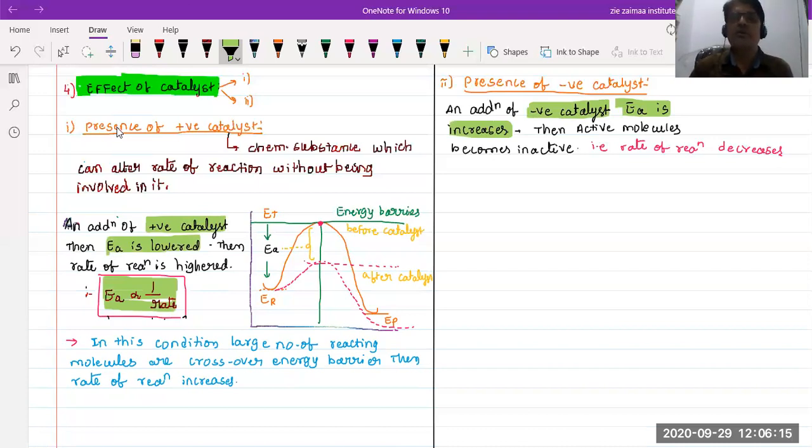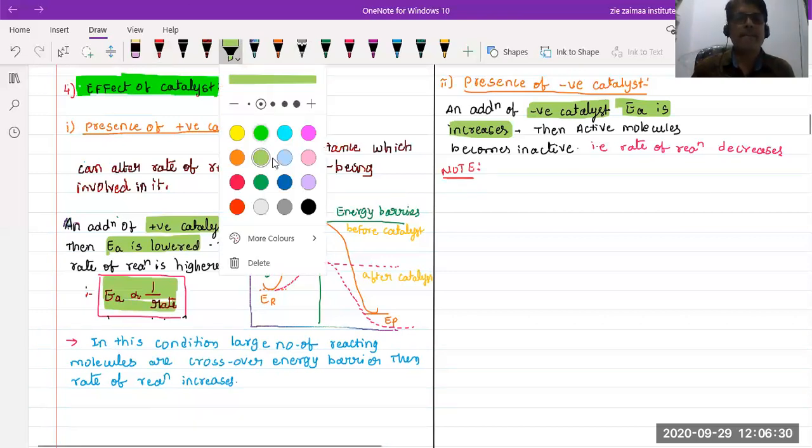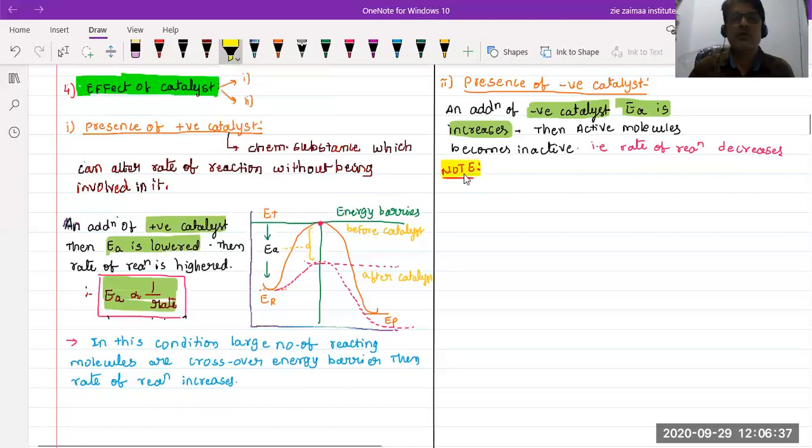Now let us look at a few important points regarding the catalyst. So write on the note over here. Very important point to be noted. Note. Please write the first point.